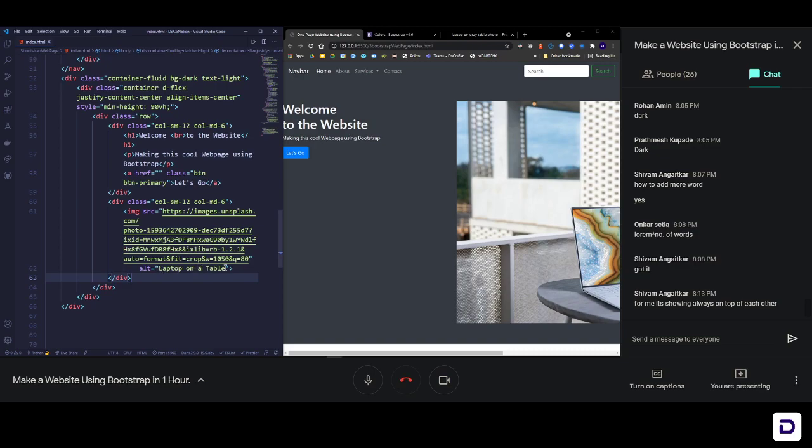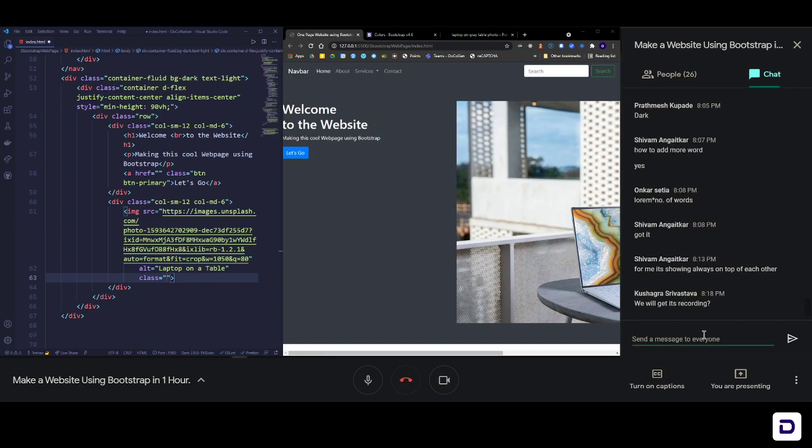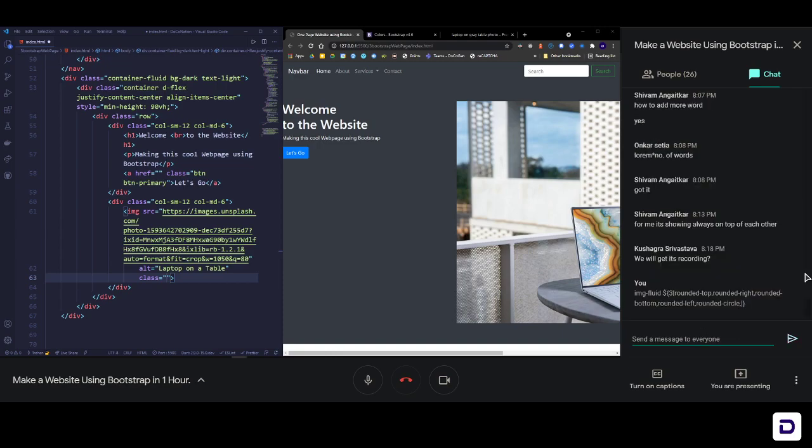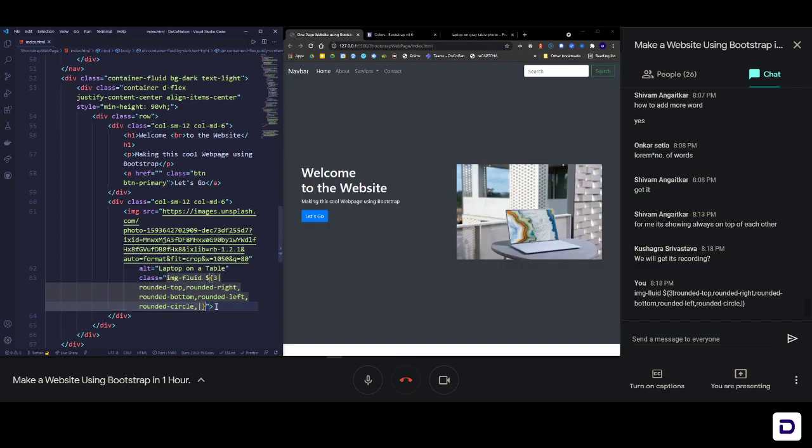In Bootstrap you have a class that you need to add to images whenever you insert one, otherwise it will just end up being like this. I have that class written with me, so I'm going to copy it and send it to you guys also in the chat box. Just add this in the class of the image. What this does is it makes the image the exact size of the web page that we need, and you can see that right now we have a proper image lying there where we need it.